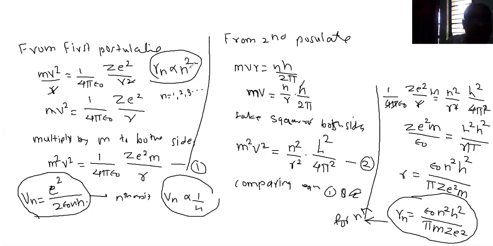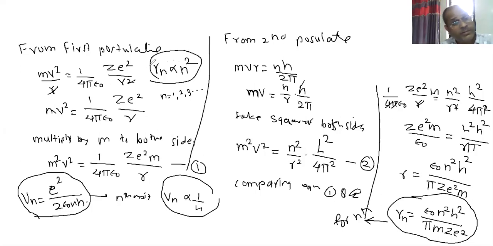So you have to take this as an example. You will write the example fastly. 2 minutes are remaining. I am giving one example to you. Calculate Bohr radius for a hydrogen atom if electron is in first orbit.